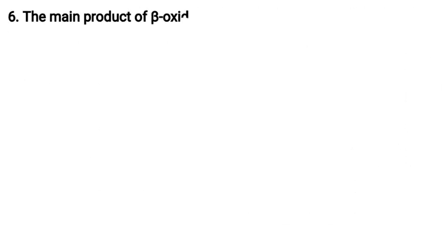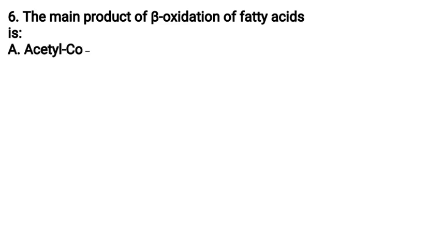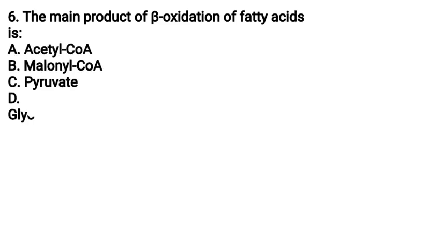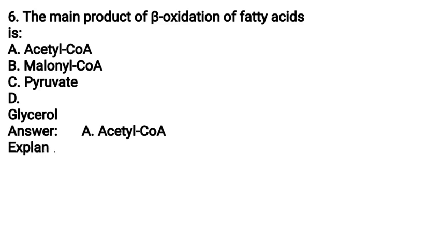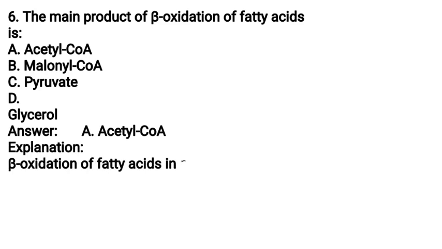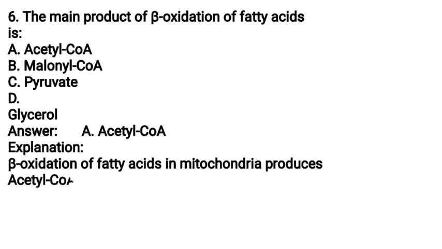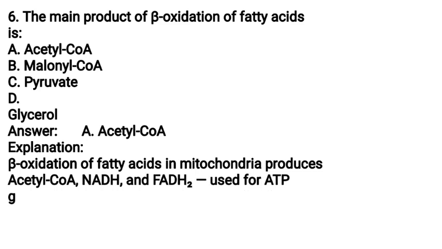Six. The main product of beta oxidation of fatty acids is A. Acetyl-CoA, B. Malonyl-CoA, C. Pyruvate, D. Glycerol. Answer A. Acetyl-CoA. Explanation. Beta oxidation of fatty acids in mitochondria produces acetyl-CoA, NADH, and FADH2, used for ATP generation.